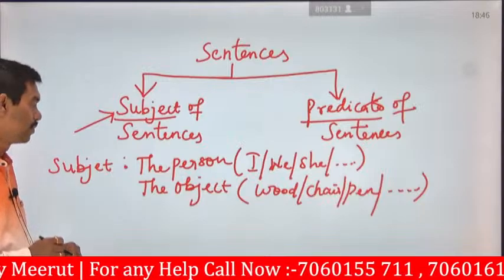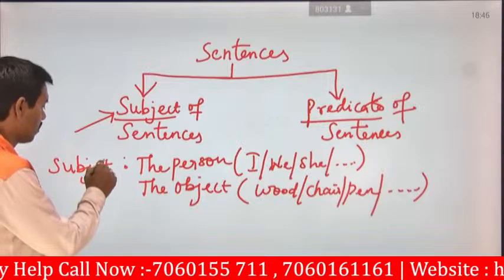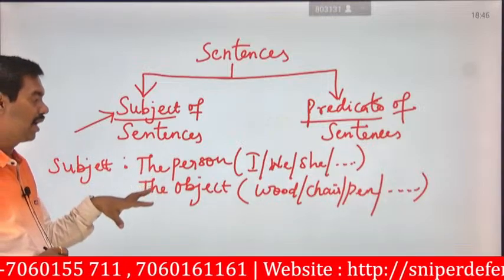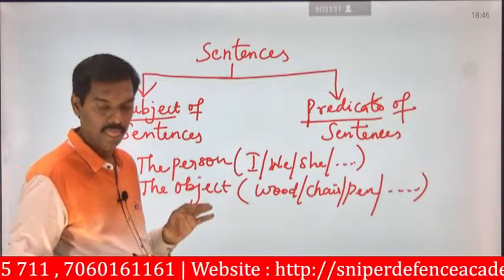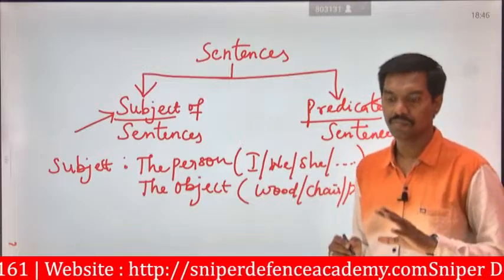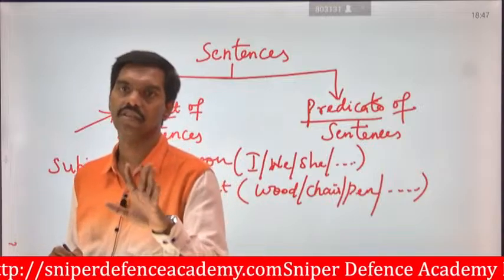So the first subject will be identified in terms of person, and the second will be identified in terms of object. That's why they say that a person or an object which is mentioned is said to be a subject.